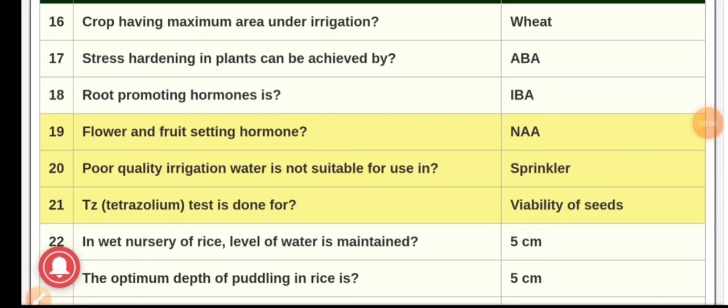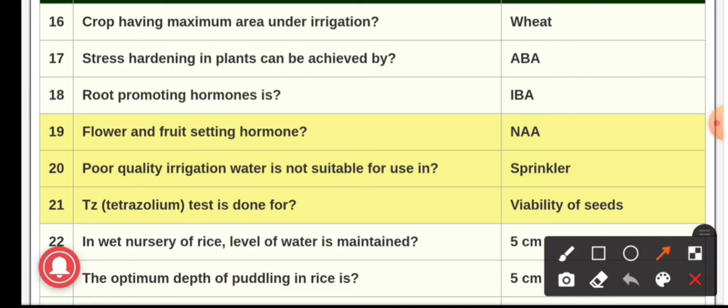Next question we will see. It is 16th question. Crop having maximum area under irrigation, and the answer is wheat. Question number 17. Stress hardening in plant can be achieved by. The answer is ABA. 18th question. Root promoting hormone is. The answer is IBA, that is indole butyric acid.